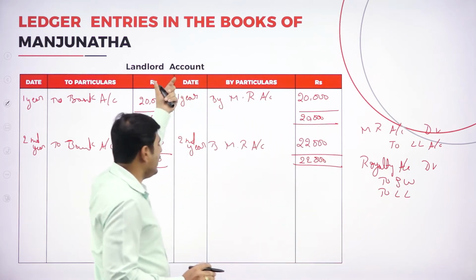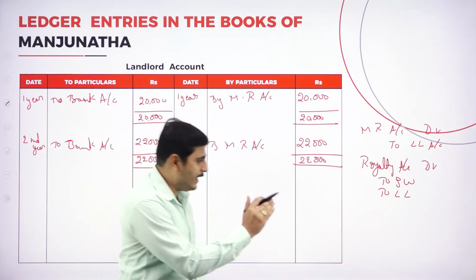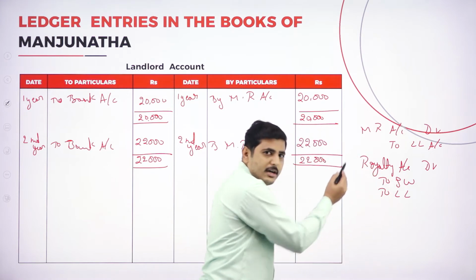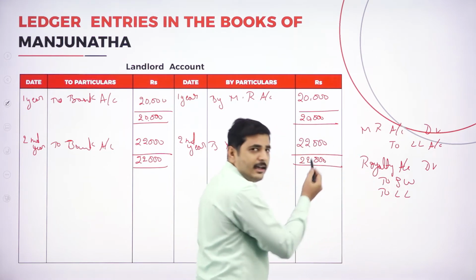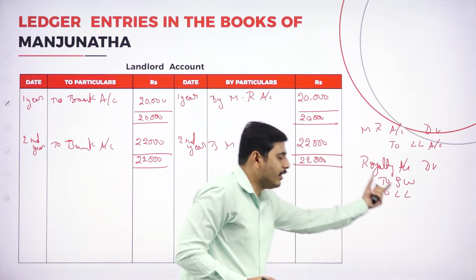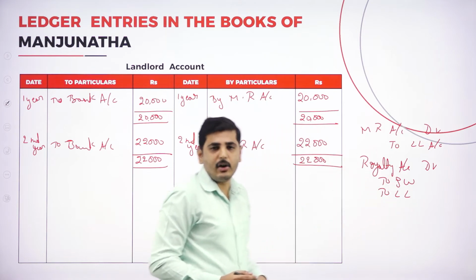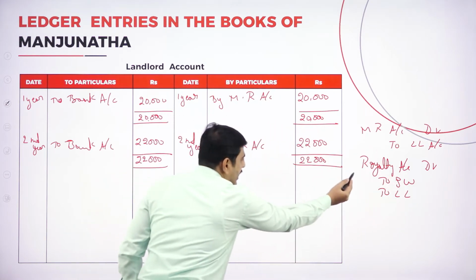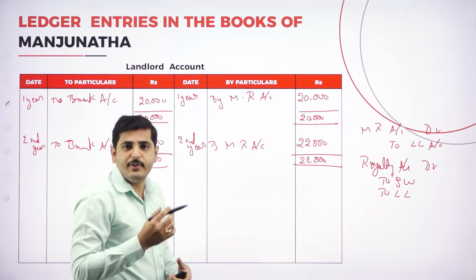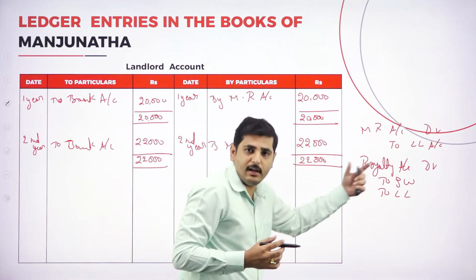So we are preparing the landlord account. We should write the opposite entry. What is the opposite to landlord? To landlord account means by royalty account. In the accounts of landlord, we should write the royalty account. So it is by royalty account. What amount are we paying to the landlord? We are paying the royalty to the landlord.